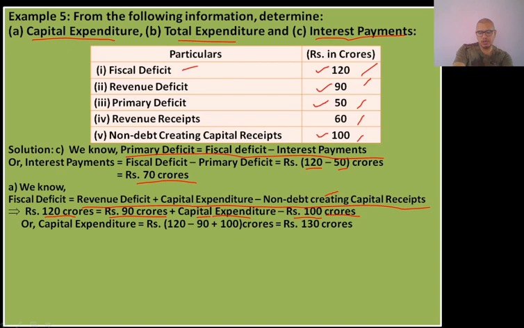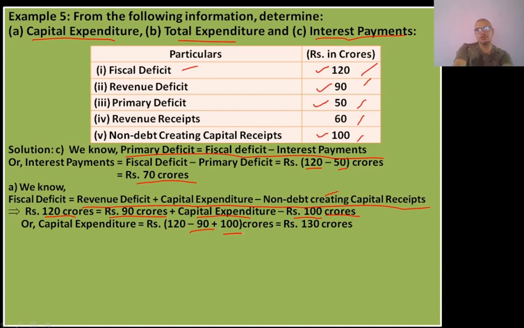Now when we arrange it, since 90 crores is positive, when it goes to the other side of the equation, it becomes minus 90, which is shown over here. And since 100 crores is in minus, when it goes to the other side of the equation, we will add it.